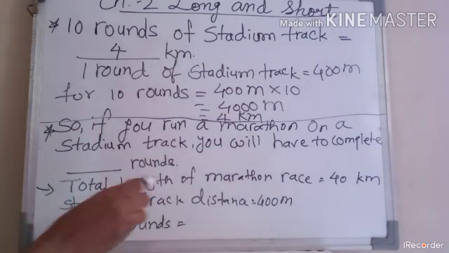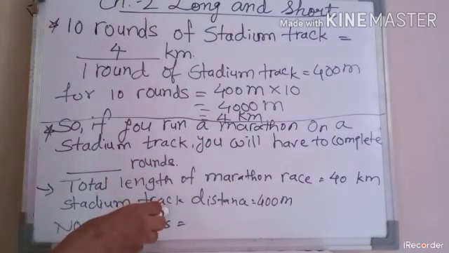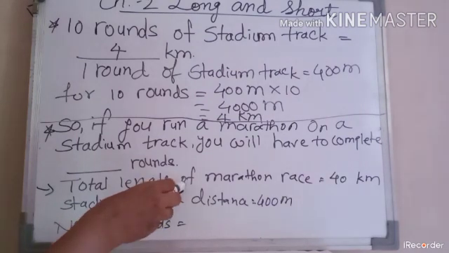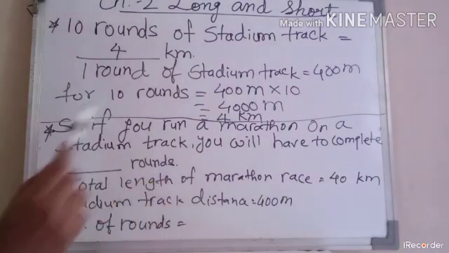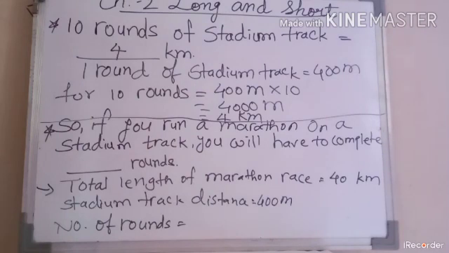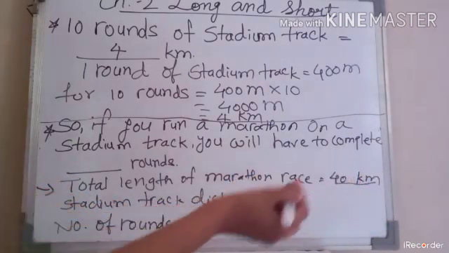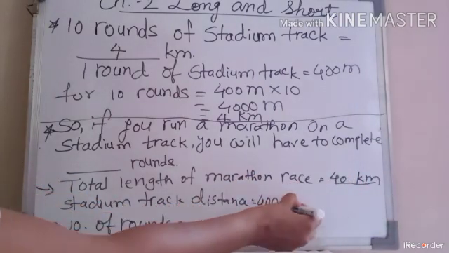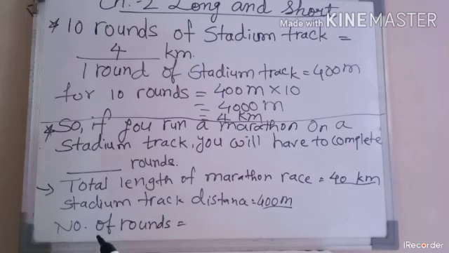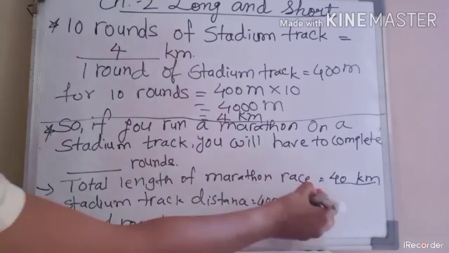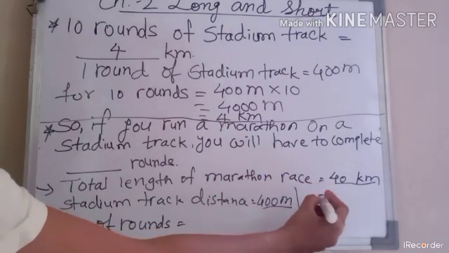Okay, total is given and stadium track 1 round distance is given, so we do the divisions and we get the number of rounds. But for doing the divisions we need the same unit. Total length is given in 40 kilometer, that is in kilometer, and 1 round distance in meter. So first we have to make the same unit. So 40 kilometer we will convert in meter.